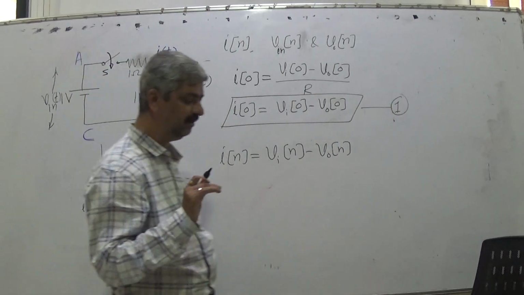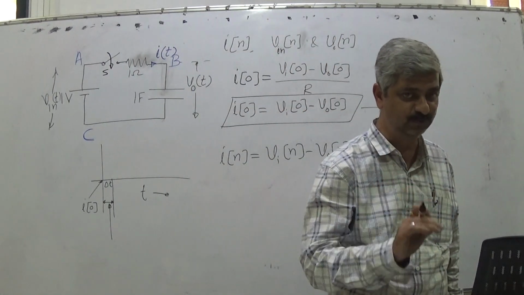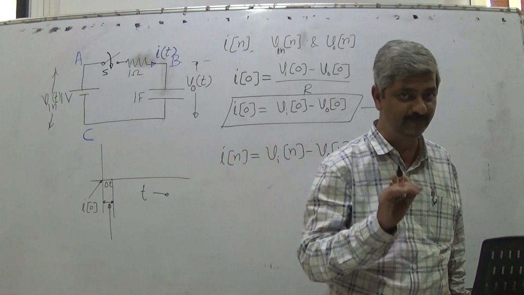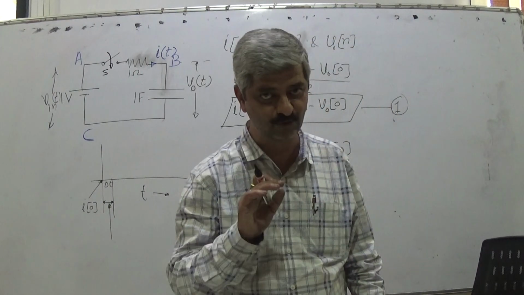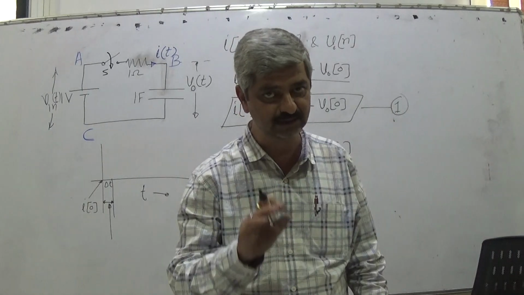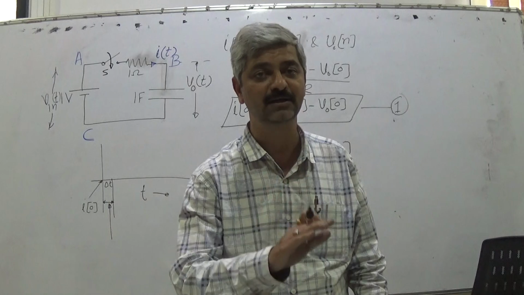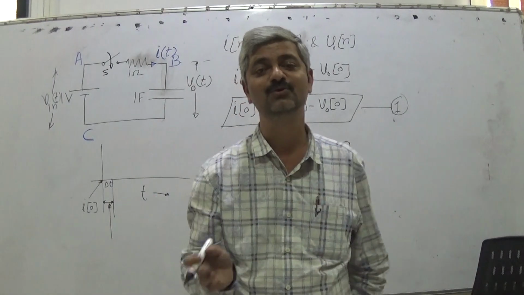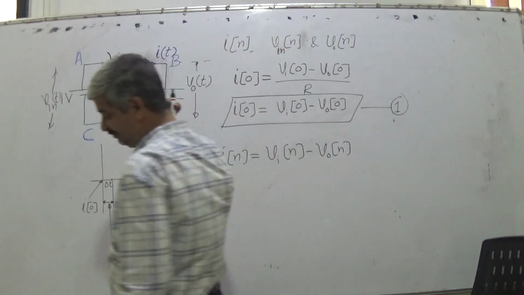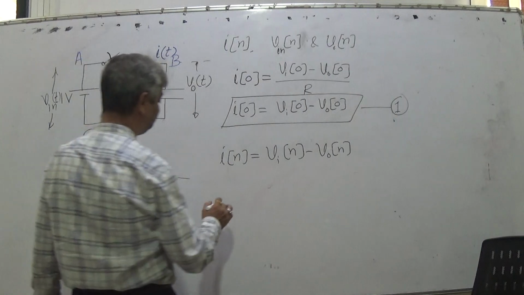What is I? It is the number of charges flowing. So 1 ampere means 6.25 into 10 raised to 18 electrons are removed in 1 second. So if this delta T is very small,